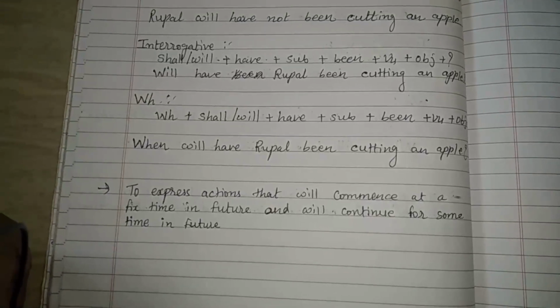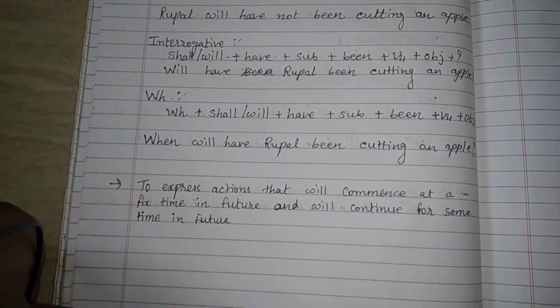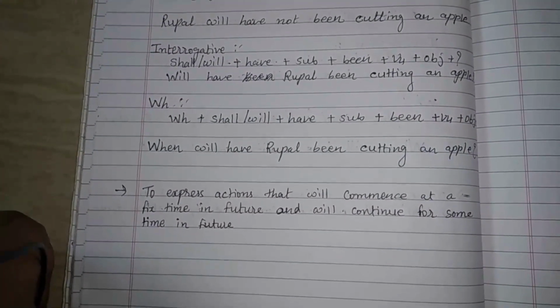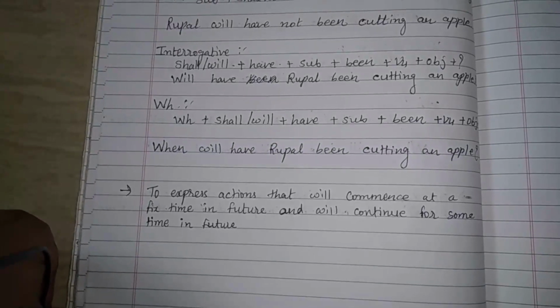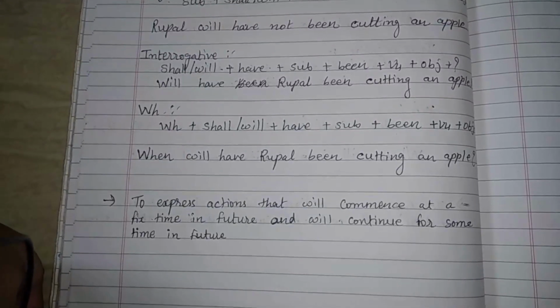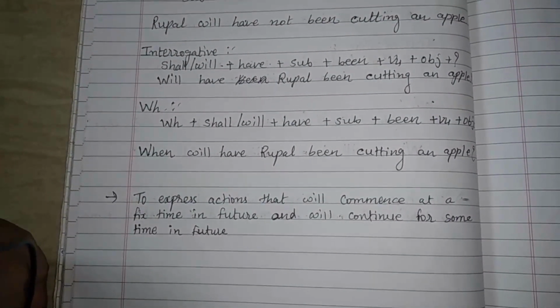For that we have to use future perfect continuous tense. It means that the action is not started yet, but will start in the future and it will continue within the future for a particular time. For that we have to use future perfect continuous tense. Now let's see the different types of sentences.